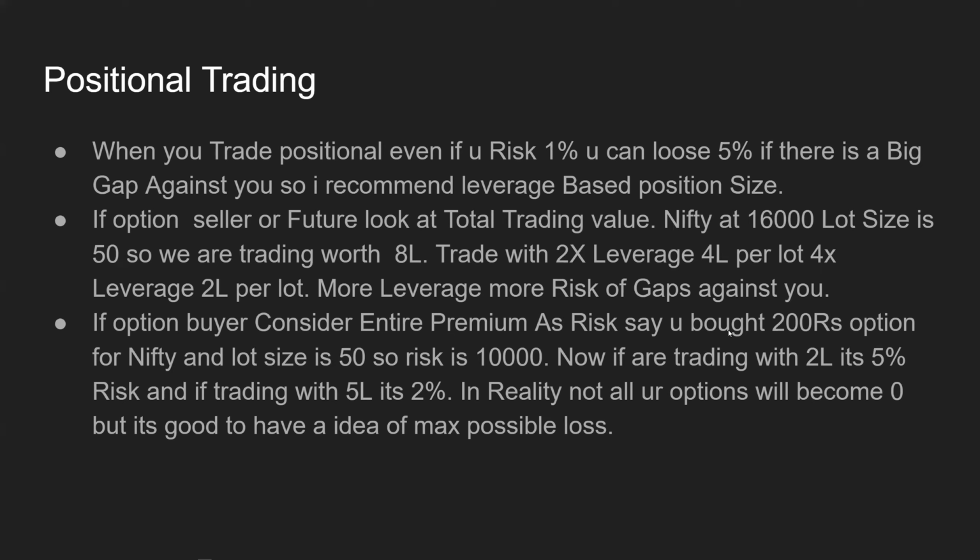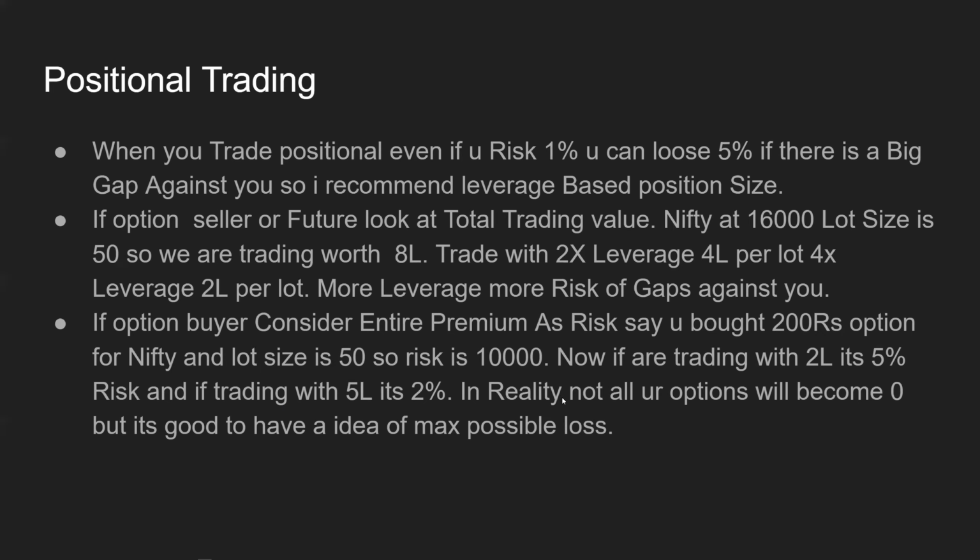So what I'm trying to say here is, say you bought an option for 200 rupees, and the option was for Nifty and the Nifty lot size is 50. So your total 10,000 rupees is what your risk is. Now, if you are trading with 2 lakh rupees capital, it's a 5% risk. And if you are trading with 5 lakh rupees capital, it's a 2% risk.